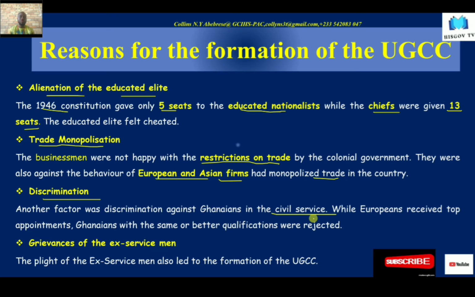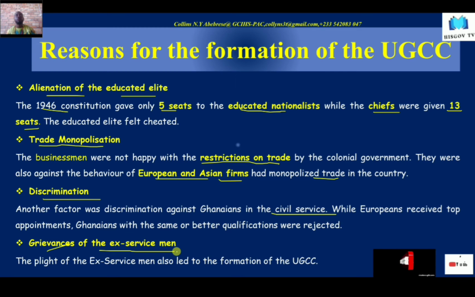And the last of the reasons for the formation of the UGCC was the grievance of the ex-servicemen. Okay, the grievances of the ex-servicemen. Now, these ex-servicemen were the soldiers who went to war on the side of the British in the Second World War. So they were taken from Ghana. Some of them were taken to India to fight on behalf of the British.